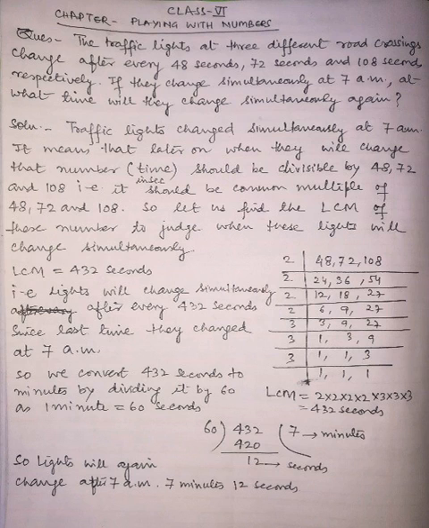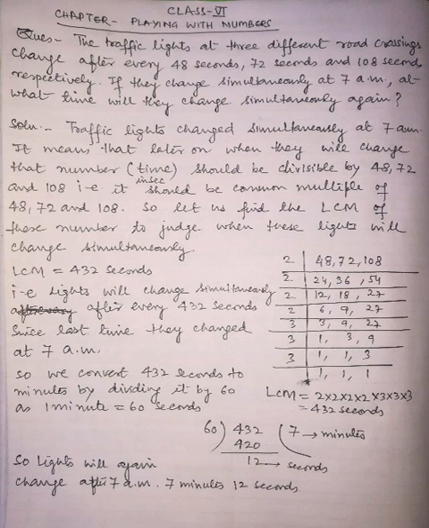Initially they changed at 7 am, as given in the question. So now we have to decide when they will change after 7 am. Let us convert 432 seconds into minutes and seconds by dividing it by 60, because we know that in 1 minute there are 60 seconds.